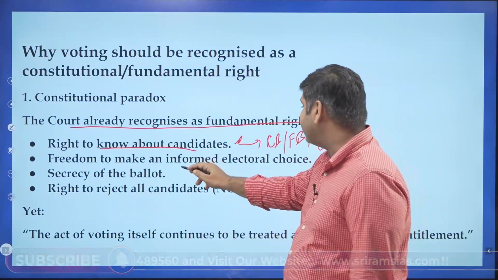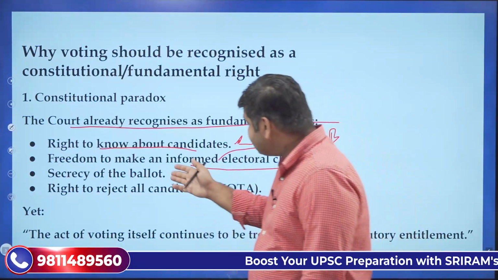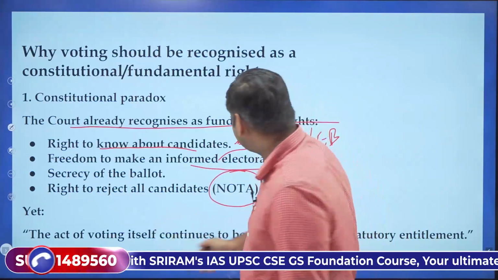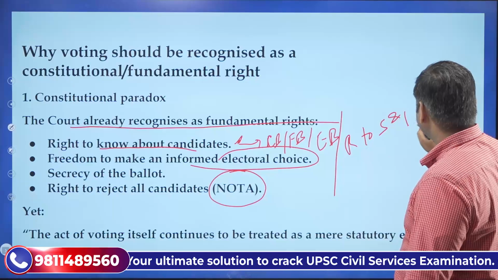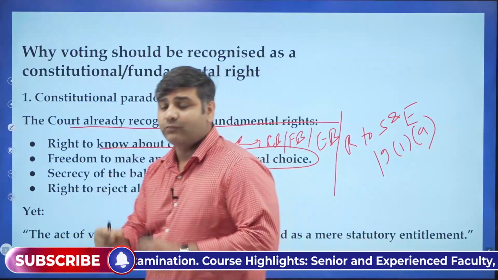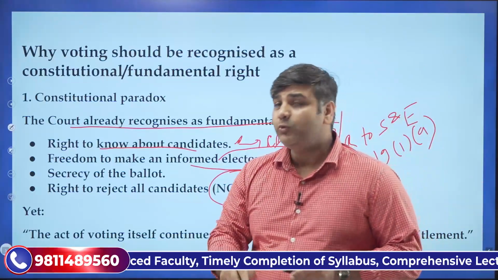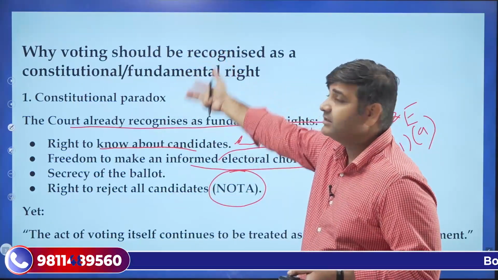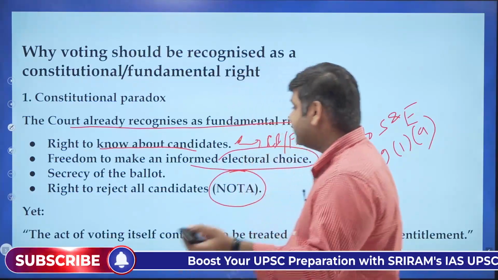At the same time, freedom to make informed electoral choice flows from 19(1)(a), right to freedom of speech and expression. Secrecy of the ballot, again flowing from 19(1)(a). Right to reject, the NOTA judgment, again flowing from 19(1)(a). Right to freedom of speech and expression. When all these can be declared as fundamental rights, then what is the problem in declaring right to vote to be a fundamental right? These are the judgments of the Supreme Court, and these are the points which are raised by several people who want to see right to vote to be a fundamental right.